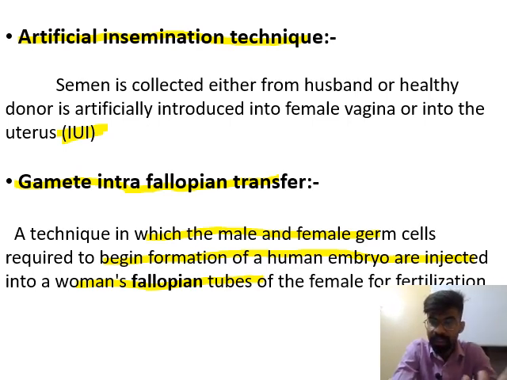The female is unable to produce ovum, but she has the capacity to sustain pregnancy, to maintain the pregnancy for 9 months, but ovum cannot be produced by her ovary. So this method can be used for a couple in which the female is unable to produce ovum but is capable of maintaining the pregnancy.